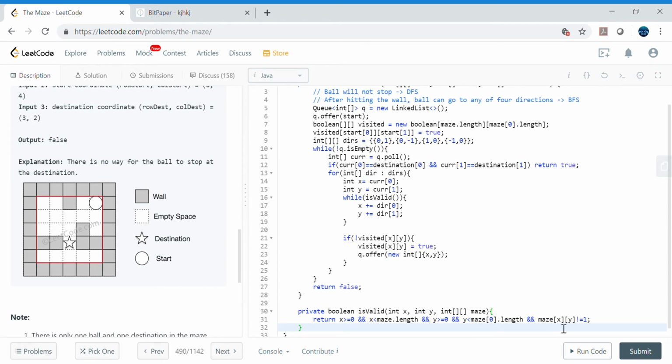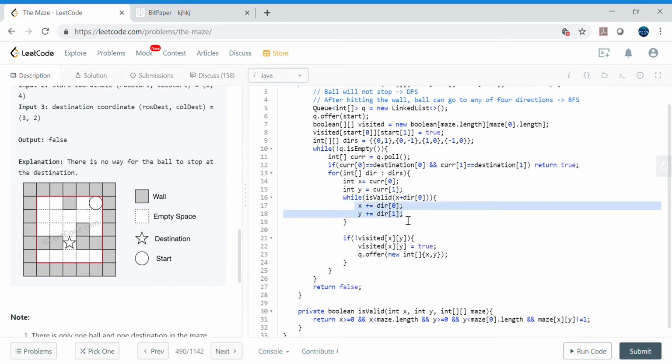If any of these conditions is failing, then this is not valid and we are not moving forward with the direction. Now the important point here is that we need to pass this direction 0. Why are we already checking this? Because in advance we need to check whether in front of the ball there is any blocker wall or not, right? If there is a wall, then we will not increment inside the while loop, right?